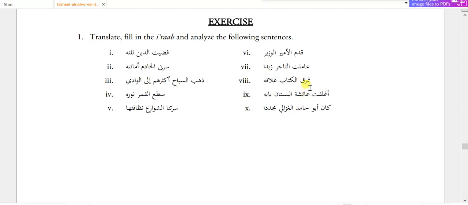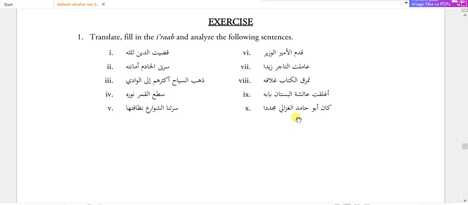Then we have tumziqa al-kitabu ghilafuhu. The book was torn, its cover. So this is badalul ishtimal, related with. Aghlaqat Aishatu al-bustana babahu. Aisha closed the garden, babahu, its door. So this is badalul ba'd.